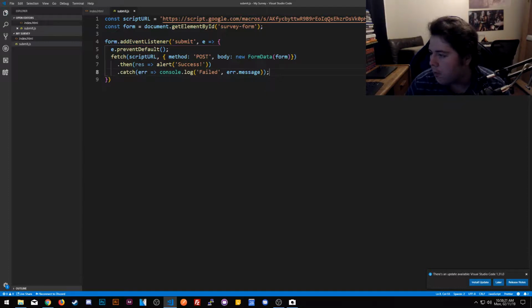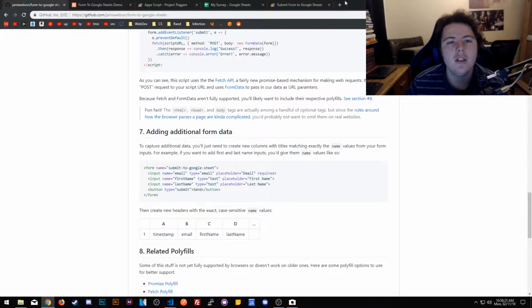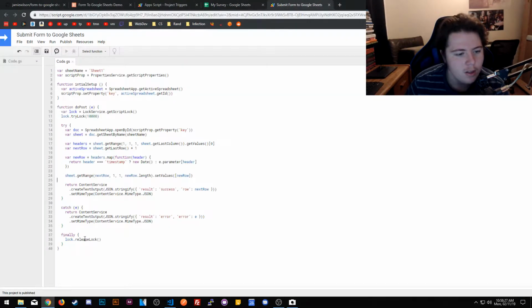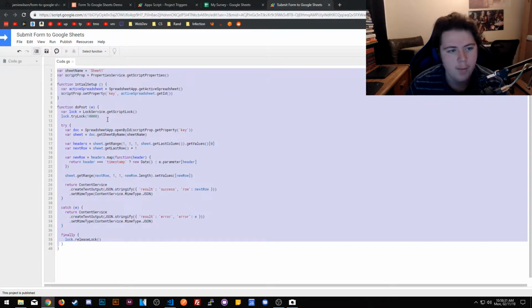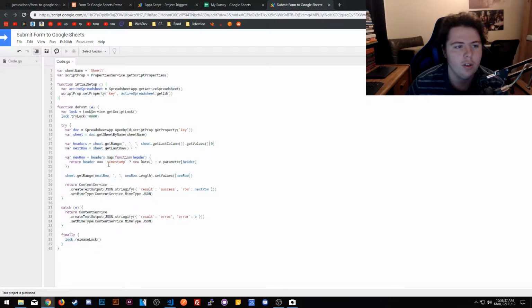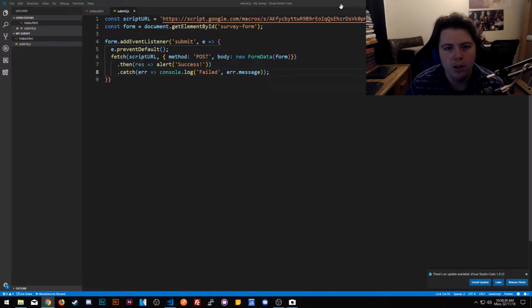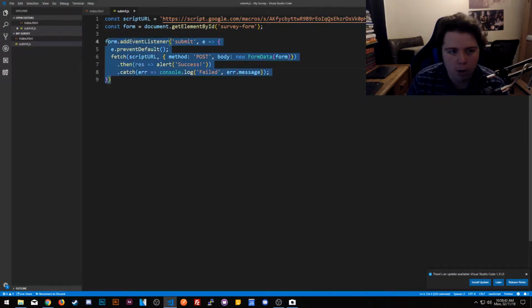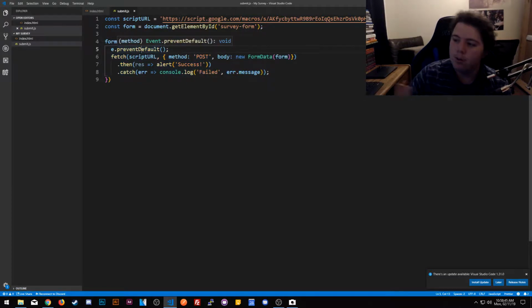So adding additional form data, and so on. I believe what makes this so easy now is that this handles everything for us. This is a script that's written that I've seen a few times throughout research. I've seen this script almost everywhere, and it looks like it's just a simple way to easily manage. It just handles everything for you. So all you do is post to the script URL. The script receives the data, and then it just handles it on its own.